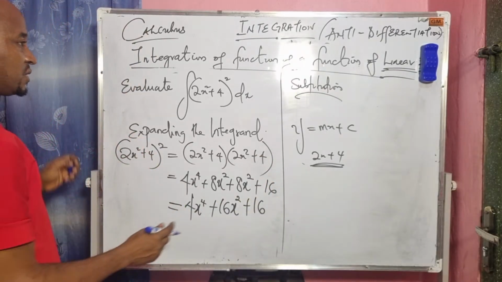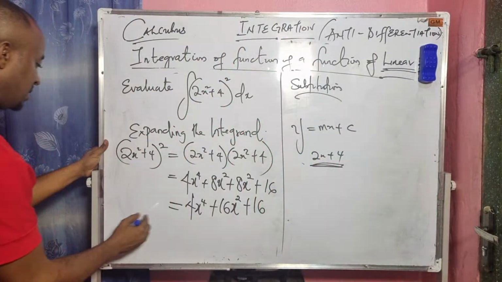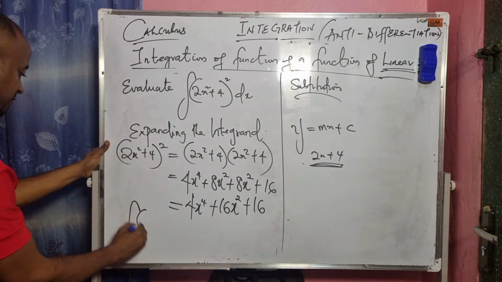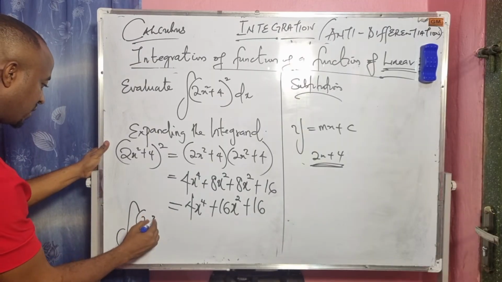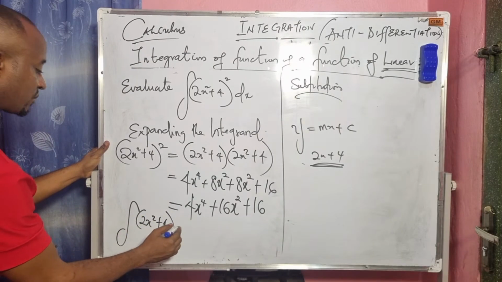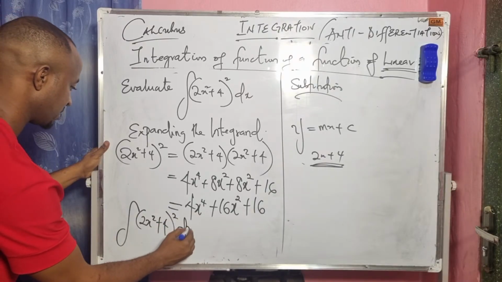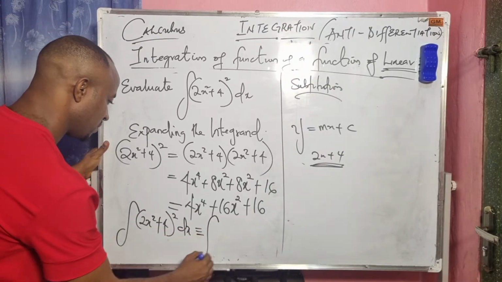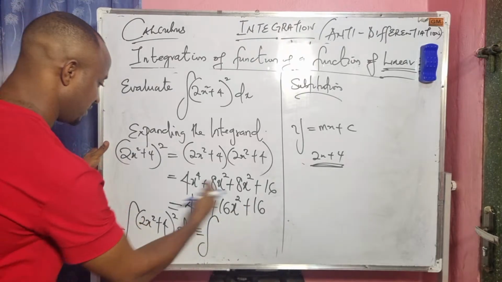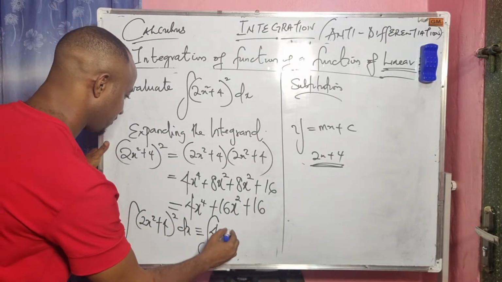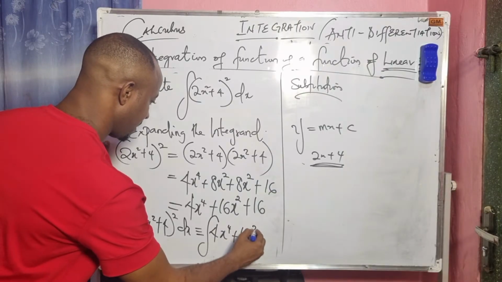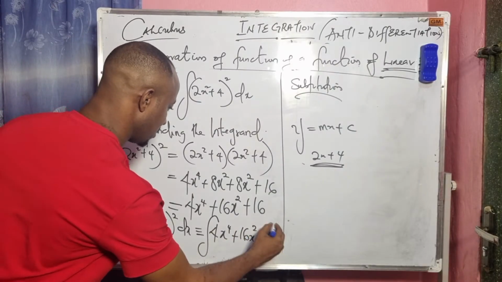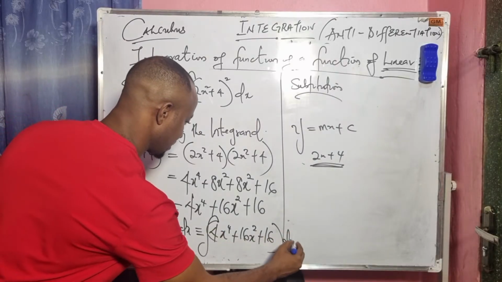Plus 16. So this simply means that the integral of (2x squared plus 4) all squared dx is equivalent to the integral of 4x to the power of 4 plus 16x squared plus 16, all in dx.